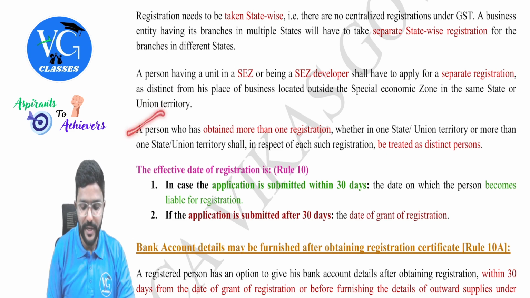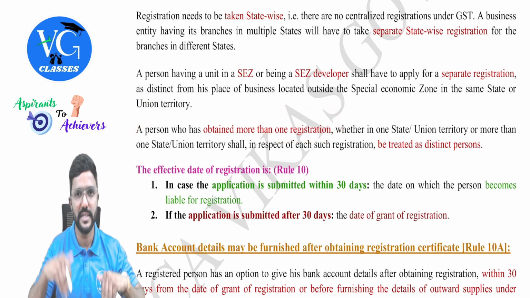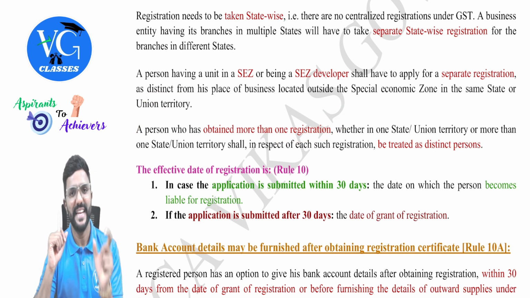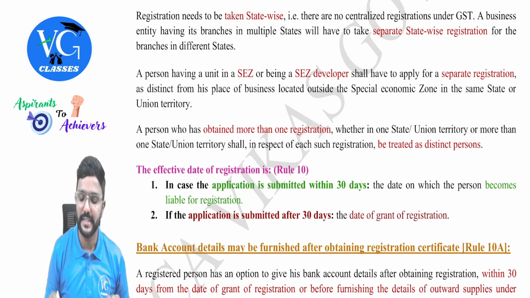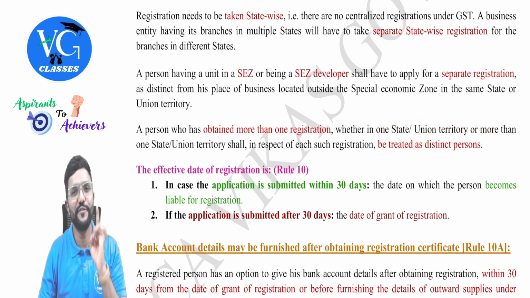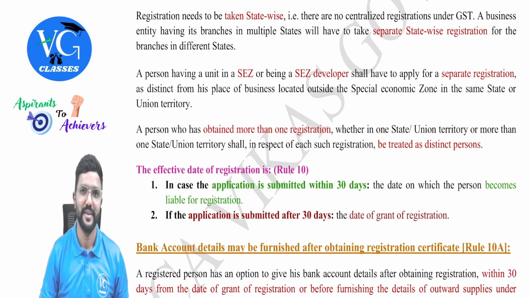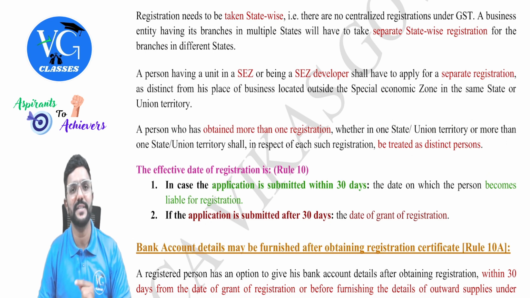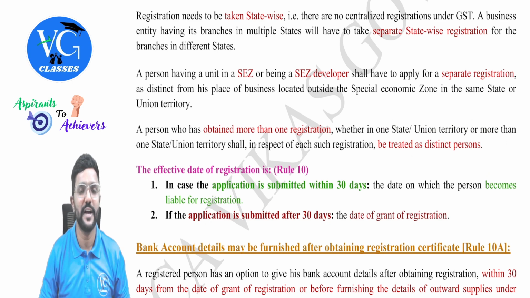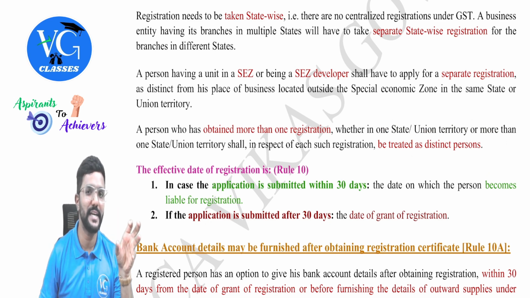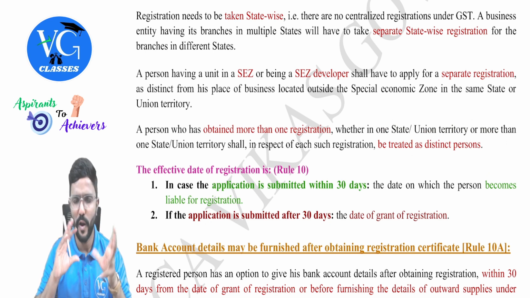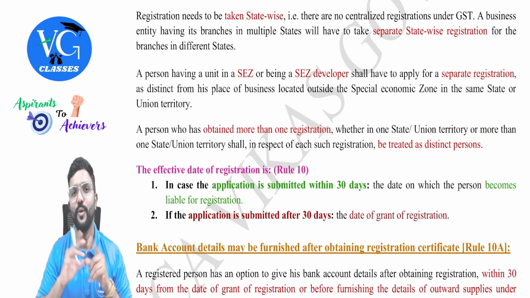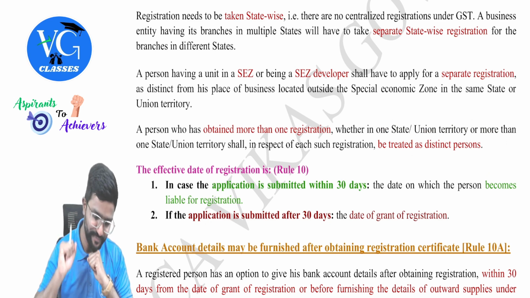A person who has obtained more than one registration, whether within the state or outside the state, each registration will be treated as a distinct person, guys. If you remember, while covering Schedule 1, we have spoken about this distinct person. As per para 2, if there is a supply between related persons or distinct persons in the course or furtherance of business, even without consideration, it is a supply. Correct. So there itself we discussed who is a related person, who is a distinct person and all about the registrations. Hope you remember it. Yes.